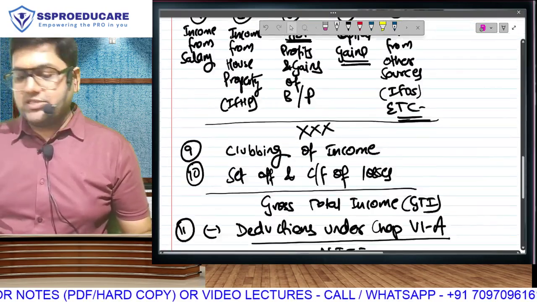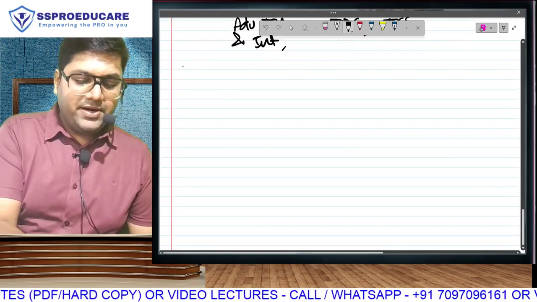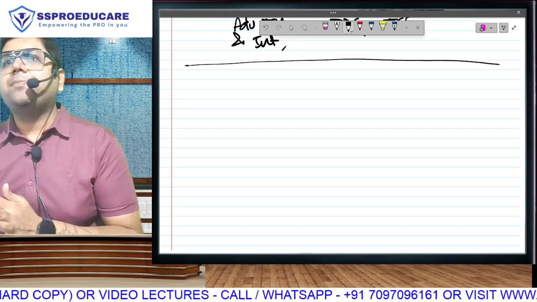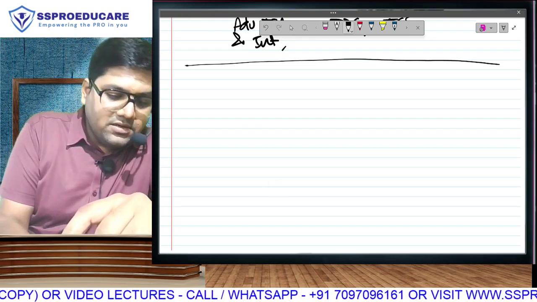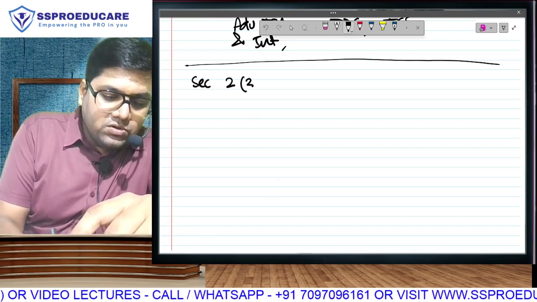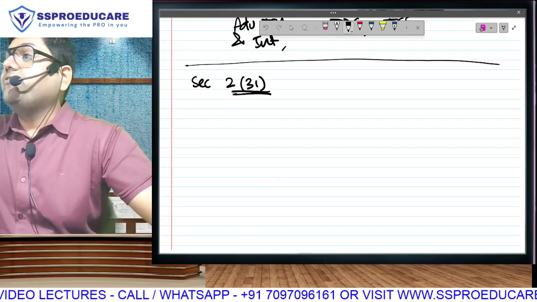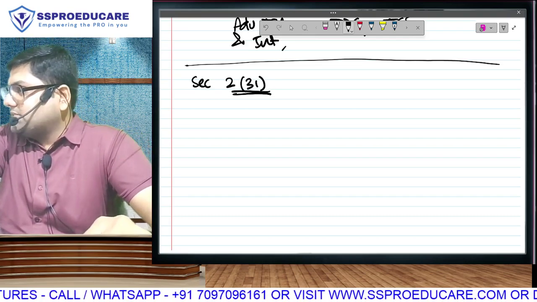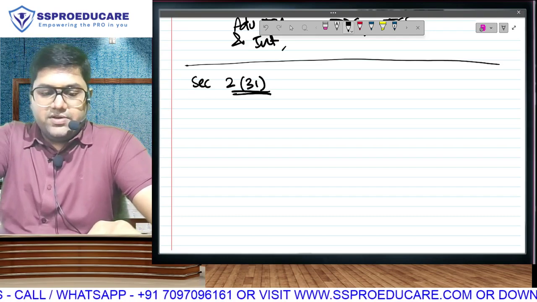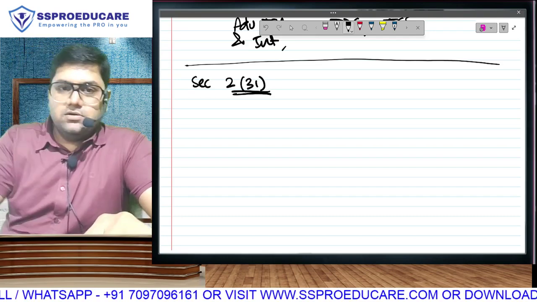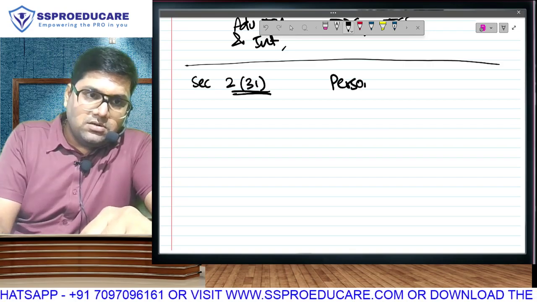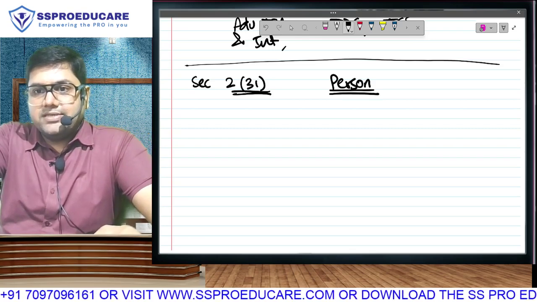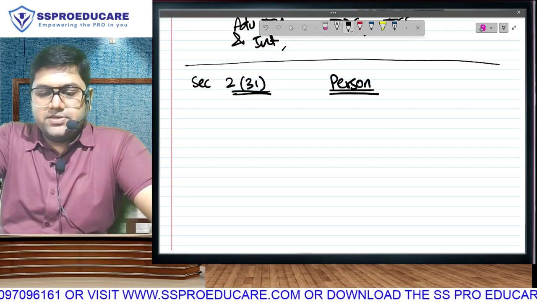Now, in order to complete our first chapter, all we have to do is complete 3 definitions one by one. If 3 definitions are done, our first chapter will get done. First definition, section 2. Did I tell you definitions will be done as and when required? As we proceed in our syllabus, wherever required, we will be learning a definition. Section 2(31) has given us the definition of person.